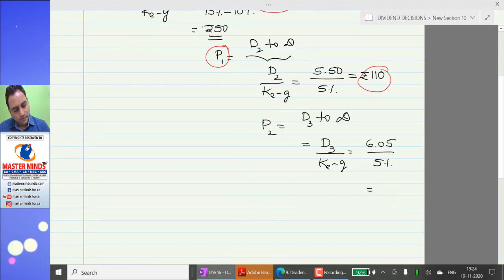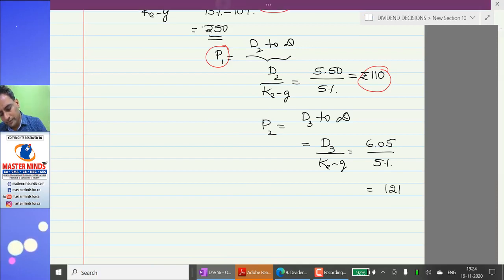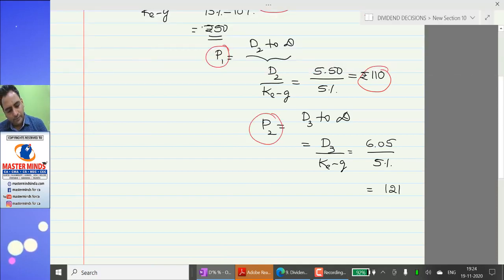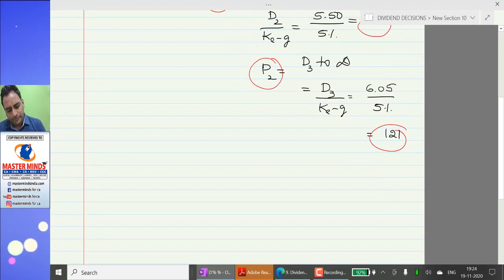This is 121. You can see P0, P1, P2. P0, if you want to purchase the share as on today, you must pay 50 rupees. If you want to purchase the share after 1 year, you must pay 100. After 2 years, 110, 121.